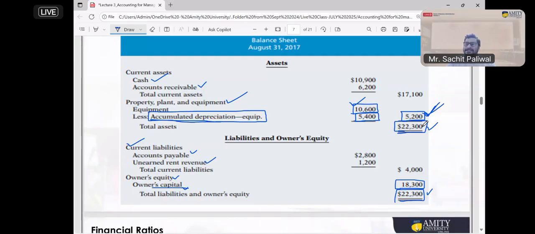House, building, everything is the same. Everything is the same, my dear. Okay, so it's not only about a house. Any constructed item has a depreciation. Okay, clear?